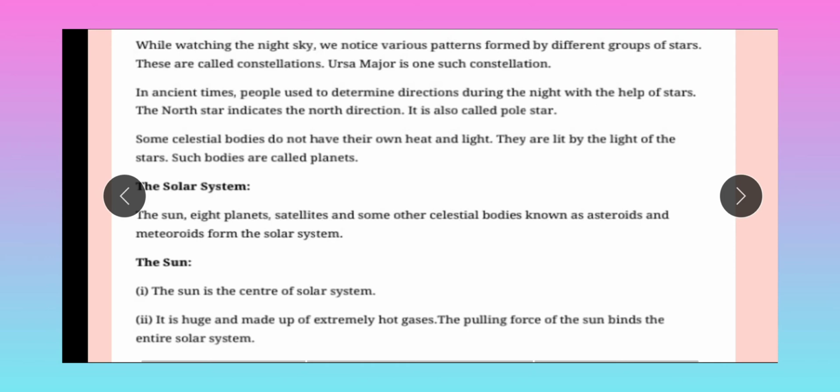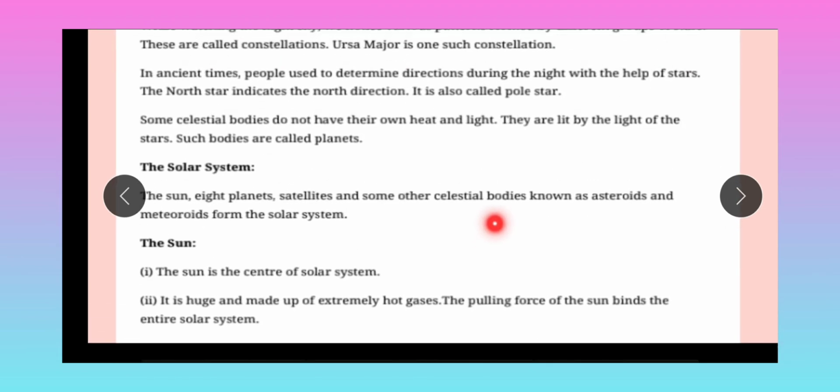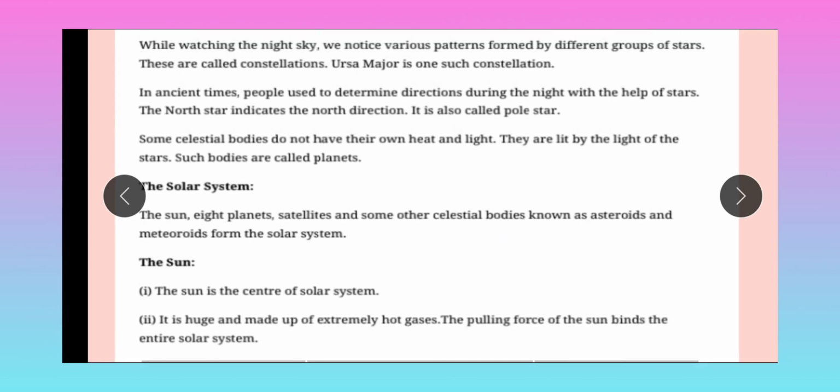Chapter explanation. Some celestial bodies do not have their own heat and light. They are lit by the light of the stars. Such bodies are called planets. The solar system consists of the sun, 8 planets, satellites and some other celestial bodies known as asteroids and meteoroids. The sun is the center of the solar system.